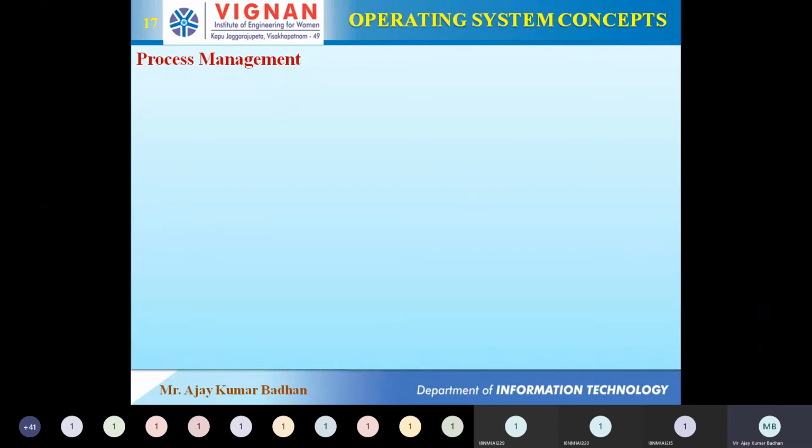Now we'll come across the different managements here. As I told you, we have process management. Your operating system is not made of a single program. There are multiple different modules, and all these modules need to be integrated.